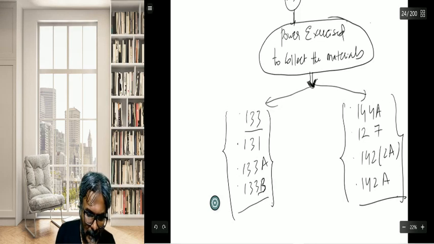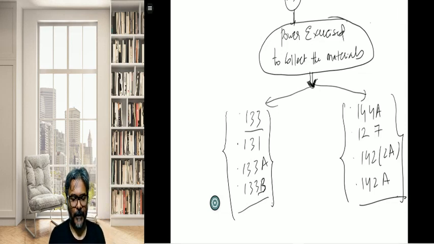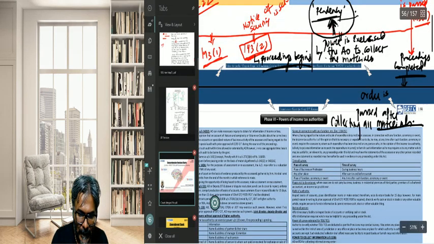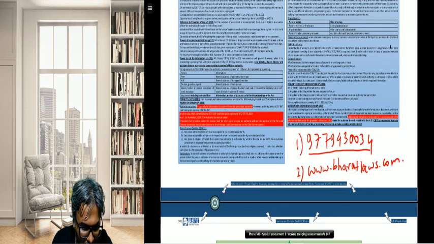Now students, starting with section 133, what it says is the power to collect information. This notice, students, you can give to any person. To any person you can give this notice and collect the information. That is what this particular section gives the power for. That is, you can give the notice to any person.